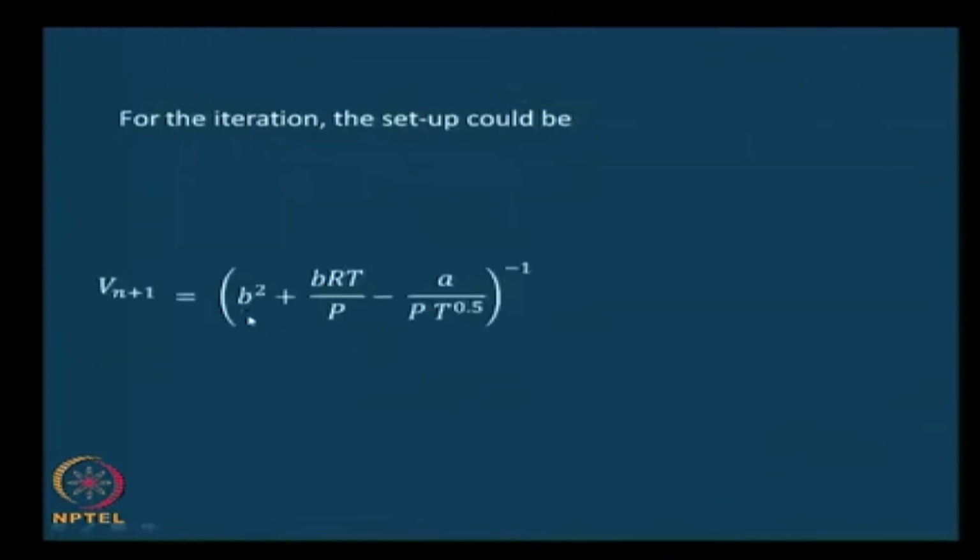Vn plus 1 equals, this is the denominator expressed as to the power of minus 1, B squared plus BRT by P minus A by P T power 0.5, the whole inverse, which is 1 by this essentially, into Vn cubed minus RT by P Vn squared minus AB by P T power 0.5. So this is a nice way to set up the equation. You could write a program to do this, so that you do not have to do the calculations by hand for finding out liquid volumes. Let us call this equation 3.14.